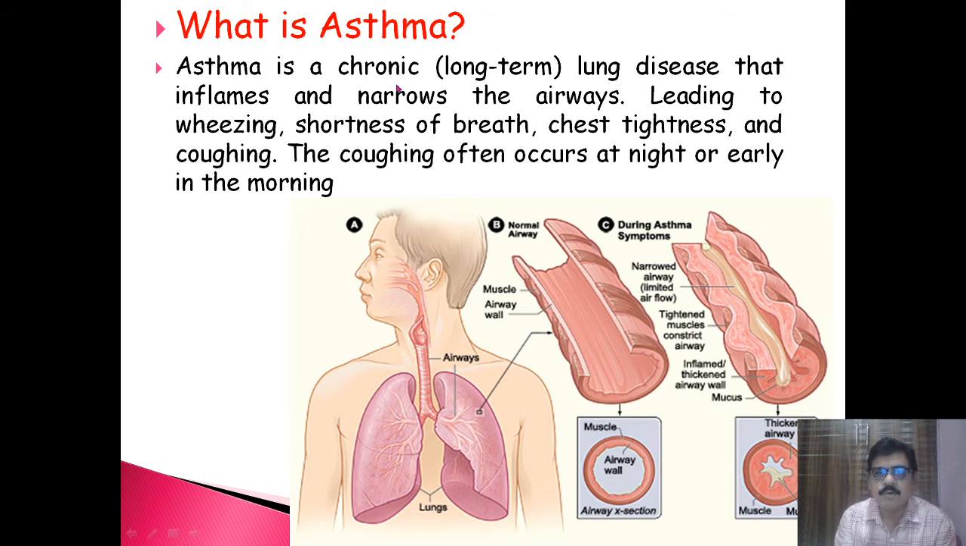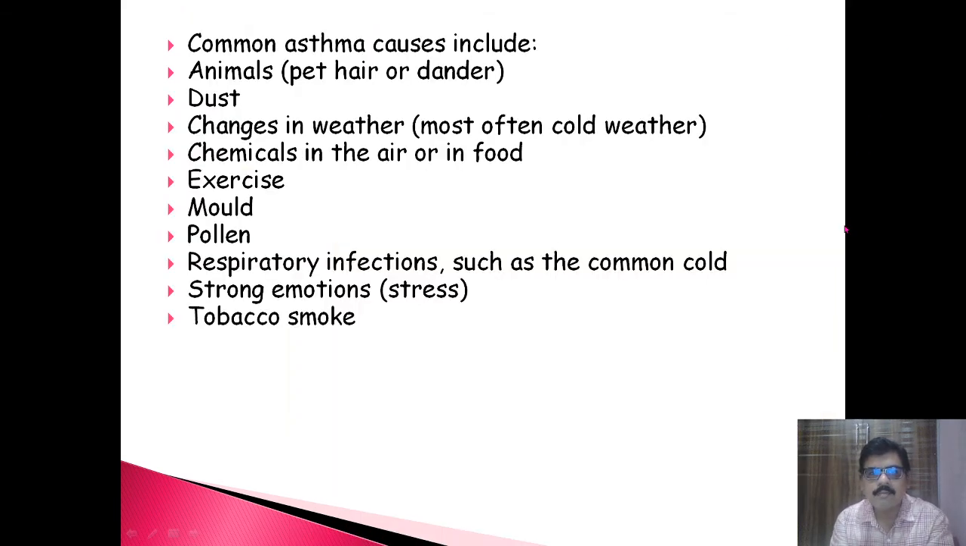Asthma is a chronic long-term lung disease that inflames and narrows the airways, leading to wheezing, shortness of breath, chest tightness, and coughing. The coughing often occurs at night or early in the morning.